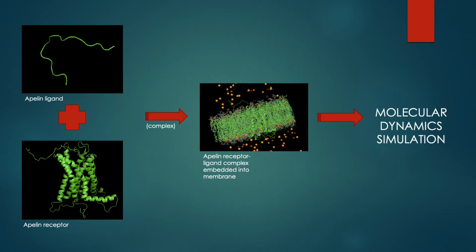We began by creating computational models of the apelin ligand and apelin receptor, and then formed a complex where the ligand was docked within the binding site of the receptor. With that, we moved on to creating a virtual environment where the complex was then embedded into a lipid membrane. A molecular dynamic simulation was then done to see how the receptor and the ligand interacted with each other.